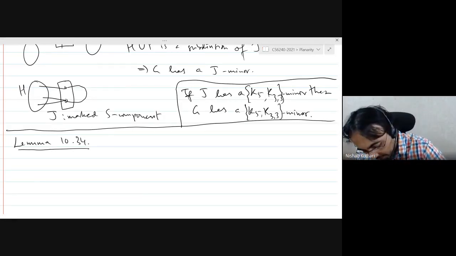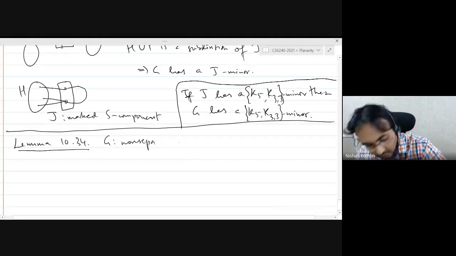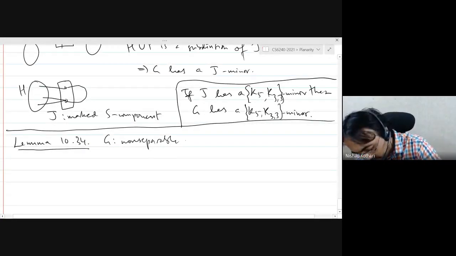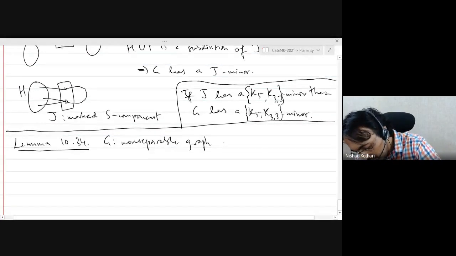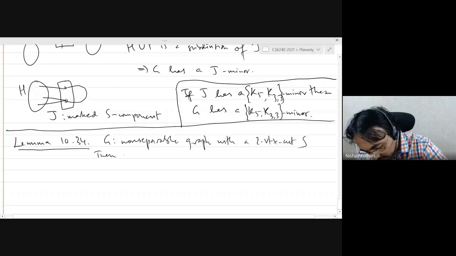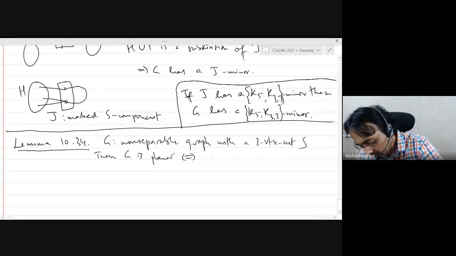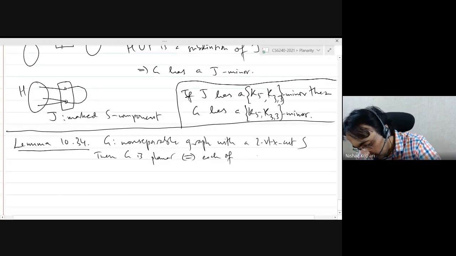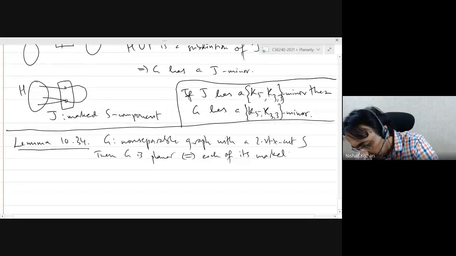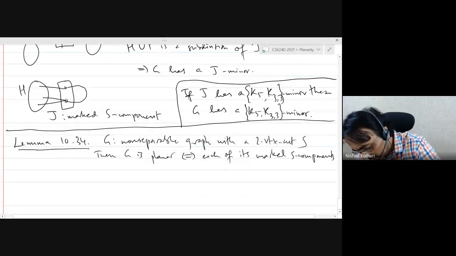So again, we have a non-separable graph G with a two vertex cut S. Then G is planar if and only if each of its marked components is planar.